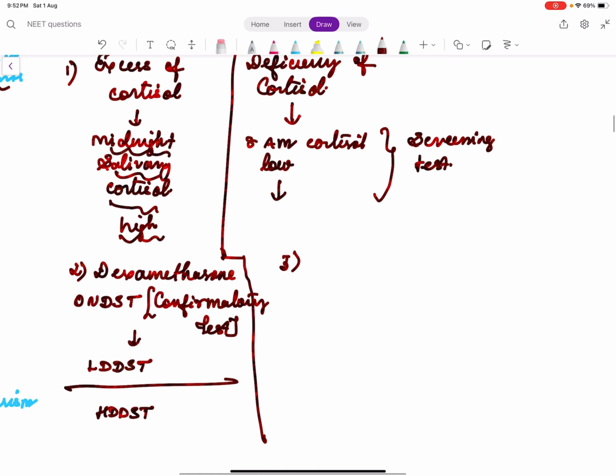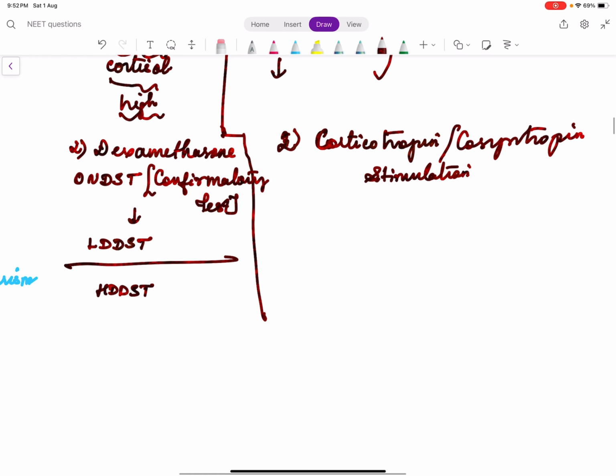So in Addison's disease, we can test by giving corticotropin, or sometimes it's called cosyntropin. Different brands vary. So cosyntropin or corticotropin stimulation test can be done. We give ACTH by a drug, exogenous injection. We expect the cortisol to rise. If the cortisol does not rise and remains low, it means definitely cortisol is low. So this sort of confirms Addison's disease.